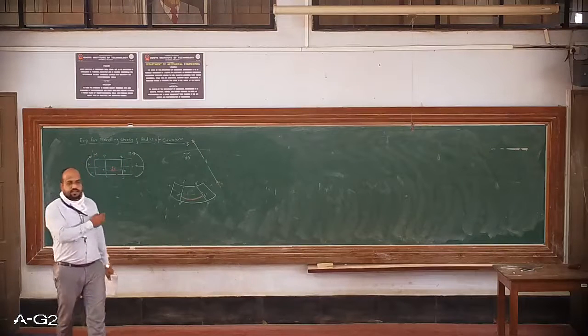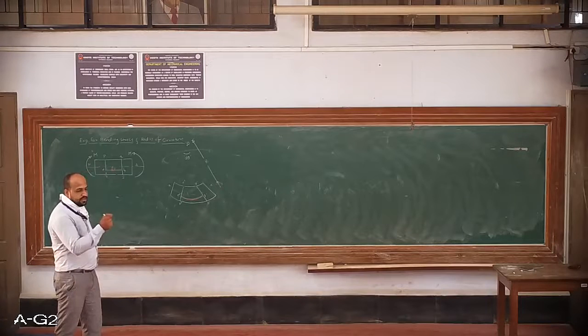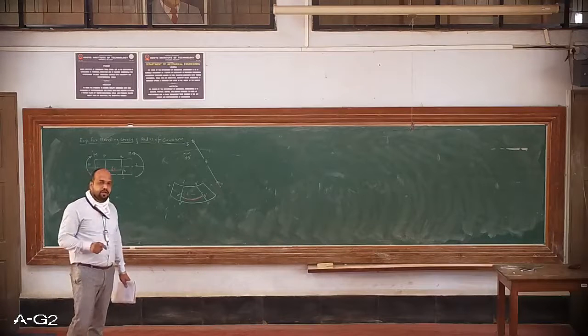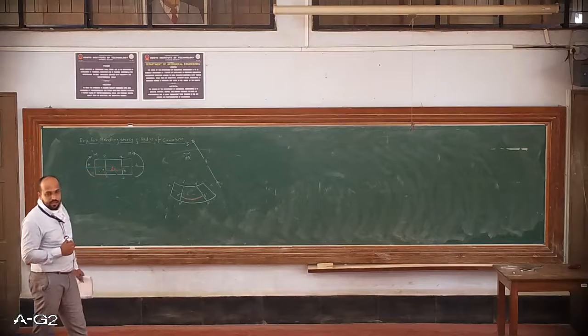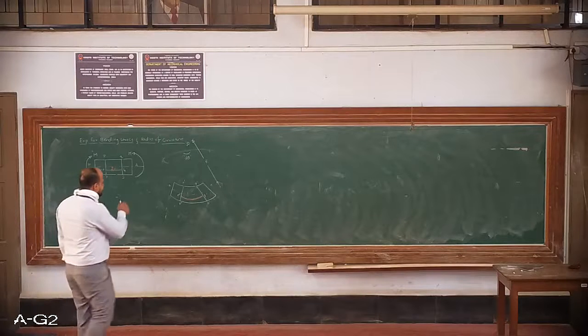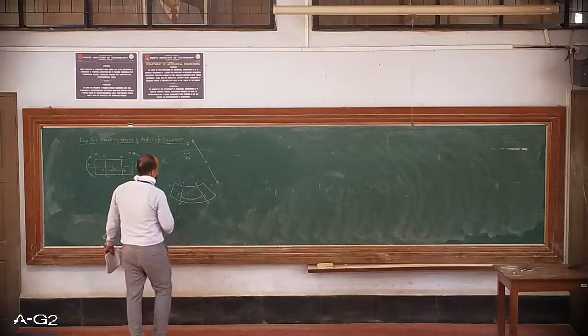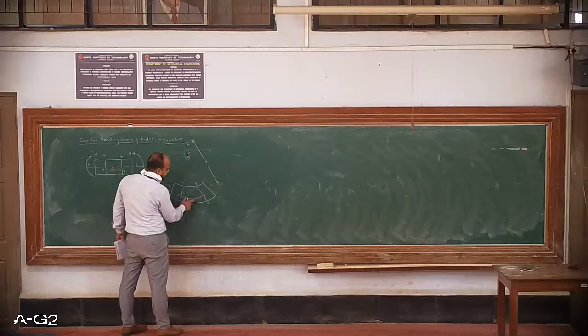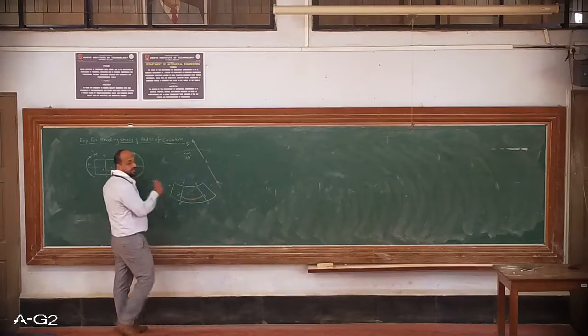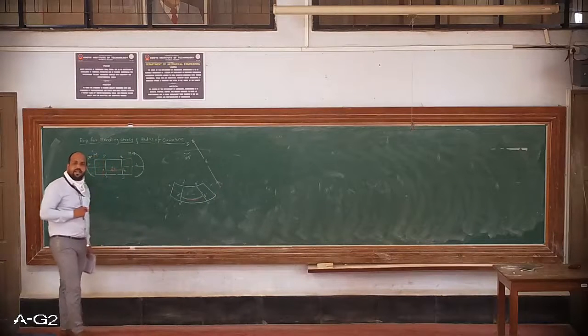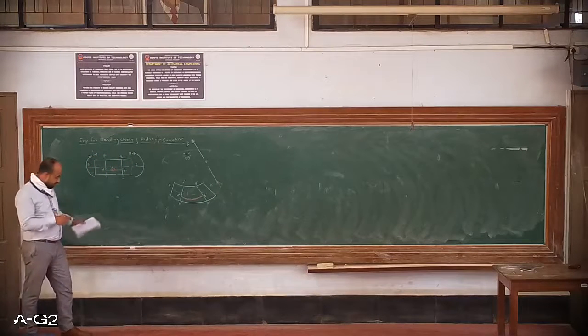This fiber is a part of a beam, so it has undergone bending, due to which it has elongated. You can see this is getting stretched. Means some strain is there within that fiber. So I need to find that strain.